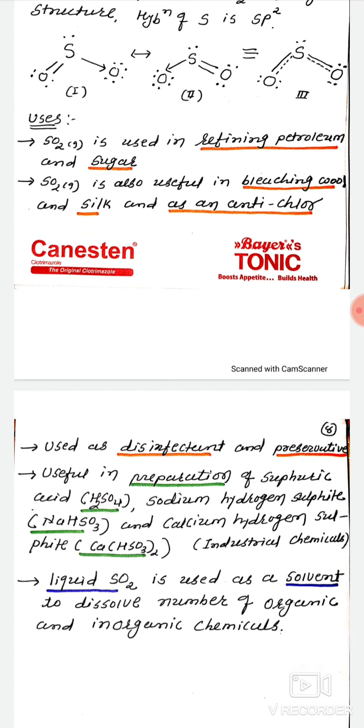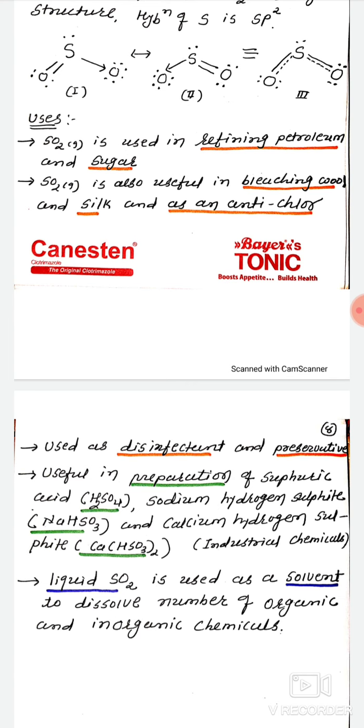Uses: refining petroleum, sugar. It is used as a bleaching agent in wool and silk, and it is also used as an anti-chlor.